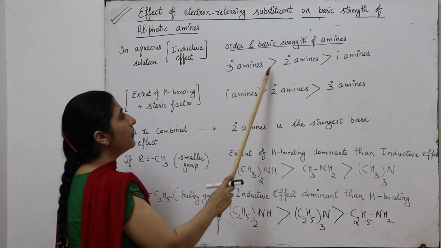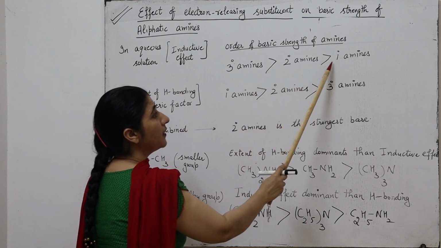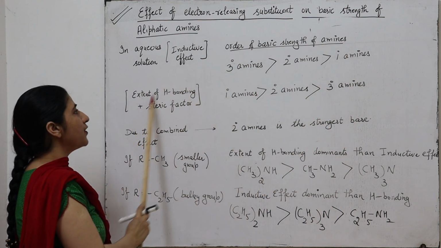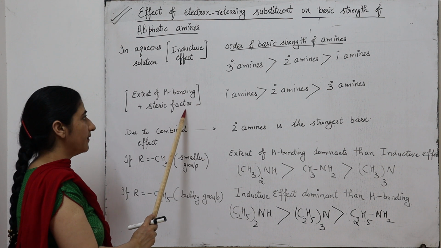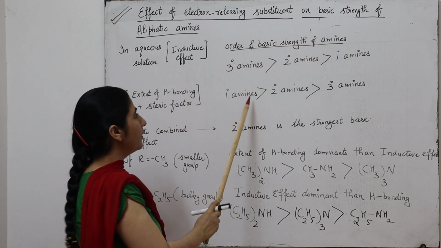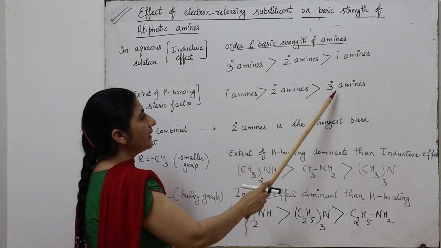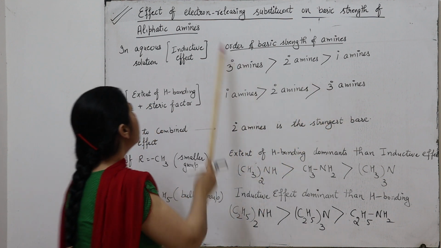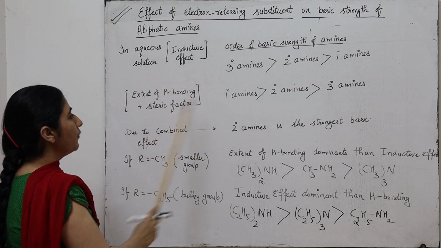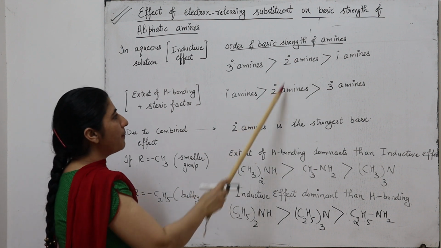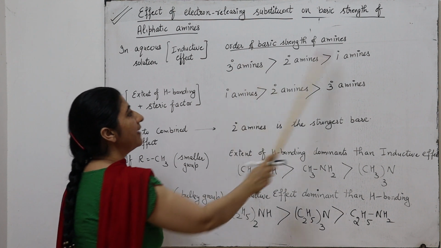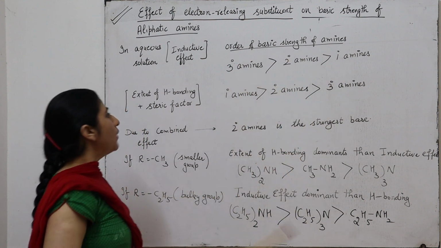Therefore, in aqueous solution, on the basis of the inductive factor, the order of basic strength of amines is: tertiary amine is a stronger base than secondary amine, which is stronger than the primary amines. Whereas on the basis of extent of hydrogen bonding and steric factor, the order is: primary amines are stronger bases than secondary, which is stronger than the tertiary. So due to the combined effect of all these three factors, we may conclude that secondary amine is the strongest base as compared to primary and tertiary.